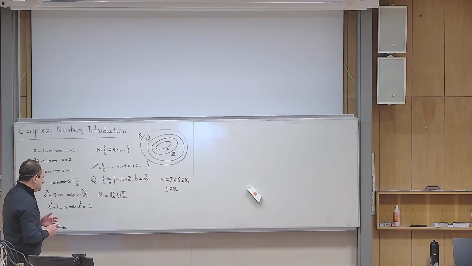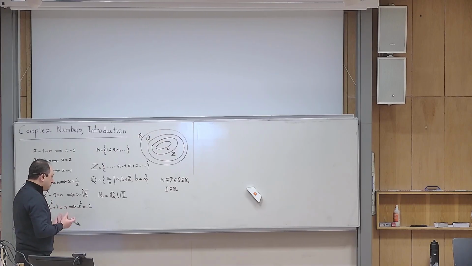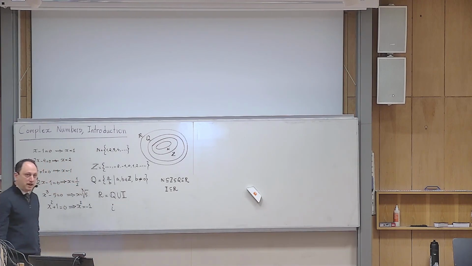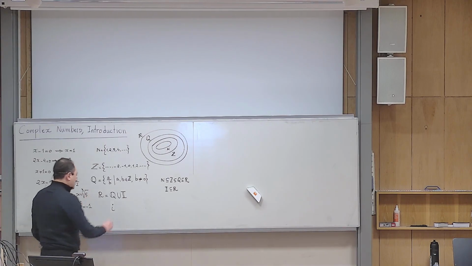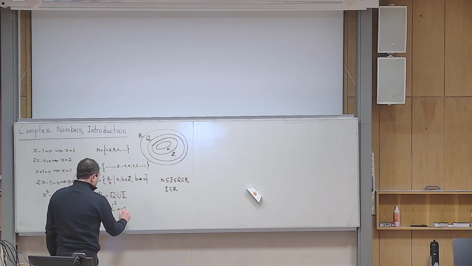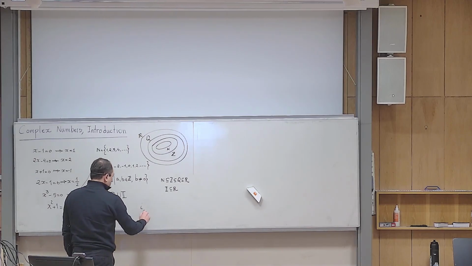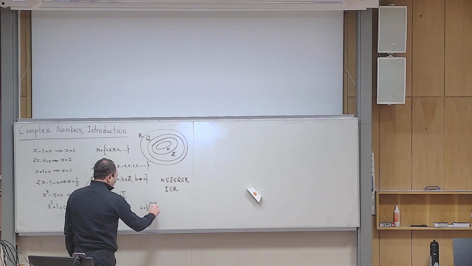So he said to himself, let us assume that there is a number, but of course not in this set, whose square is -1. Let me just call it i, for imaginary. Let us imagine a number whose square is -1. Or in a better way, let us assume that this i is a square root of -1.